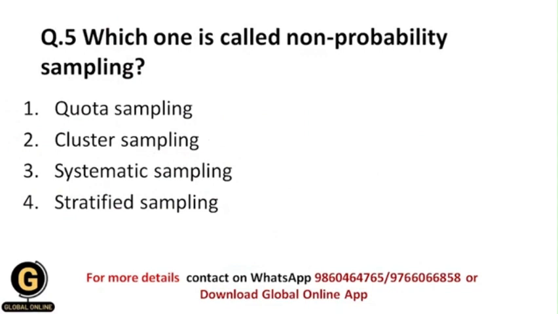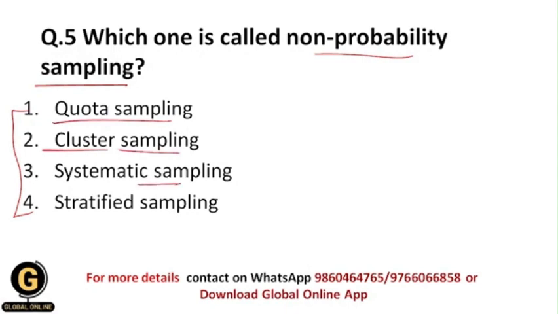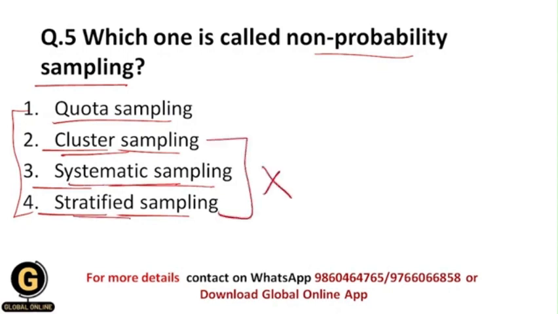Next, which one is called non-probability sampling? Here they have given us different types of sampling techniques, and we need to identify the type of non-probability sampling technique. Whether it is quota sampling, cluster sampling, systematic sampling, or stratified sampling. Students, if you read these techniques, you will understand that cluster sampling is random sampling, systematic sampling is again random sampling, and stratified is again random sampling. So all of these options get eliminated, and that's why your correct answer is quota sampling.